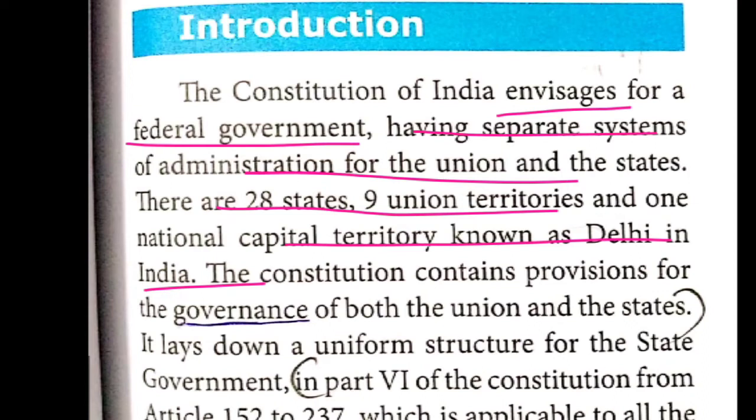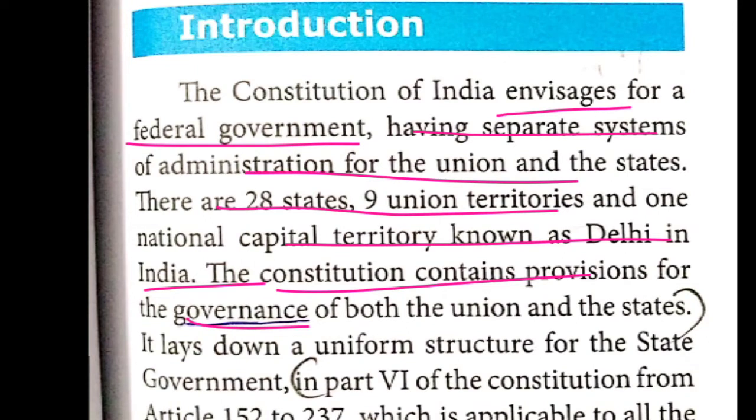The next one: the Constitution contains many provisions for governance, meaning how to rule over the country. The Constitution gives the idea to the parties, to the ruling people, about how to rule over the country.